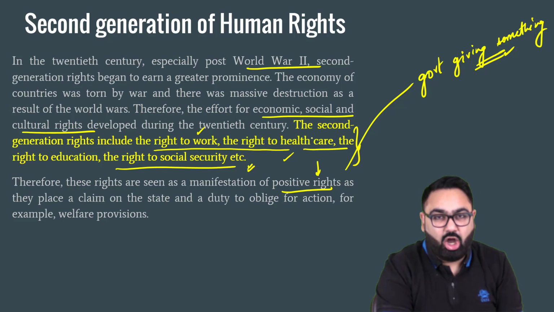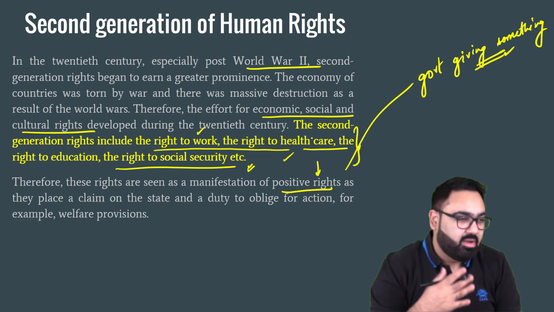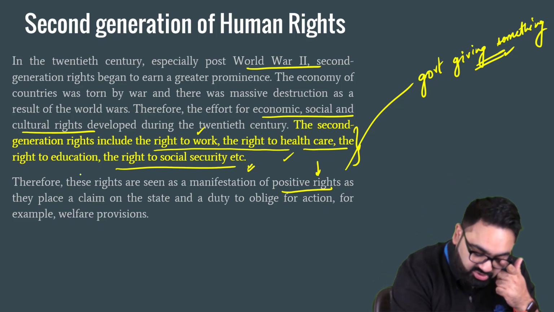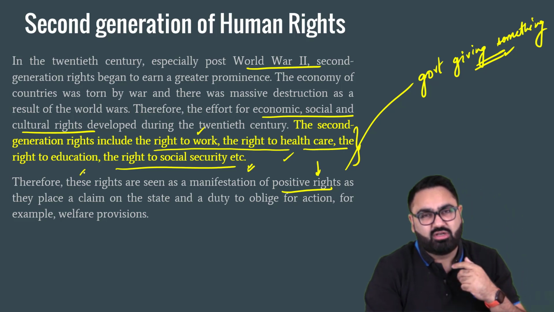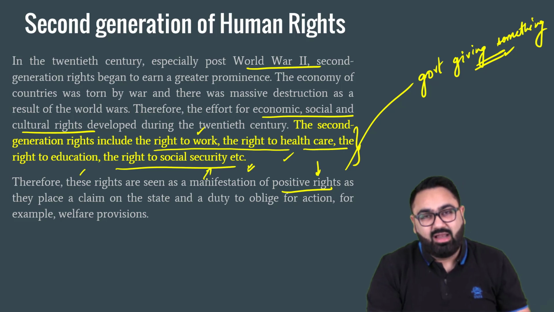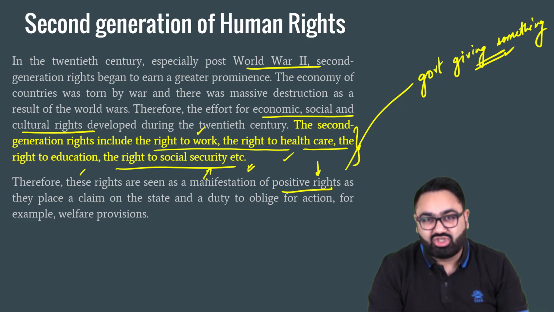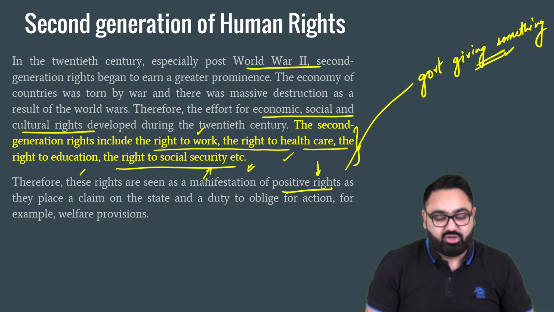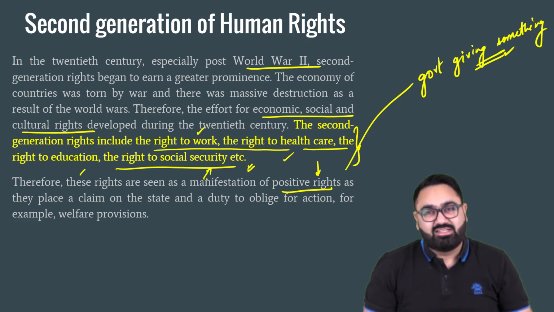Right to healthcare. The government should set up proper healthcare facilities. Right to education. We should all have free education up till a certain level. Right to social security. If I am ill or if I am unable to work, I should still get some support from the government, so on and so forth. These are the second generation of human rights.